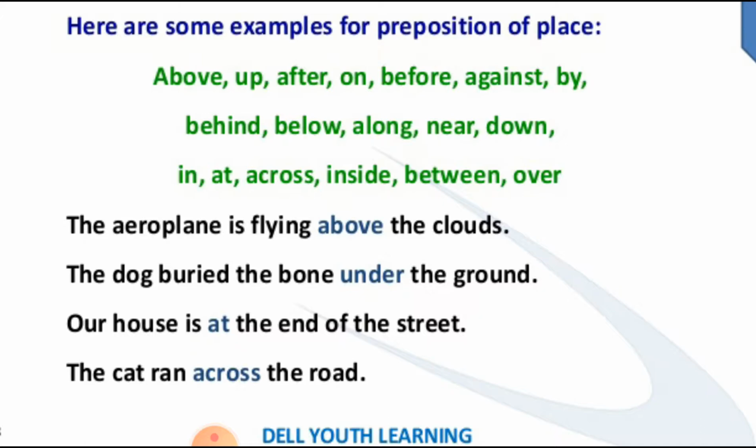The aeroplane is flying above the clouds. The dog buried the bone under the ground. Our house is at the end of the street. At the end, this is a fixed preposition, you can say. The cat ran across the road.